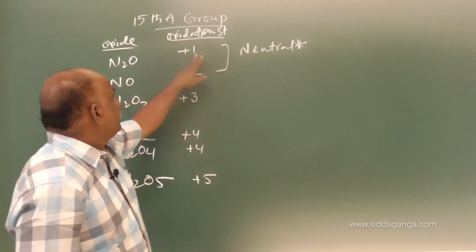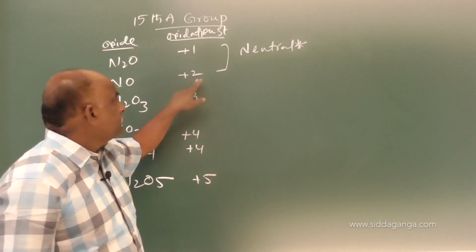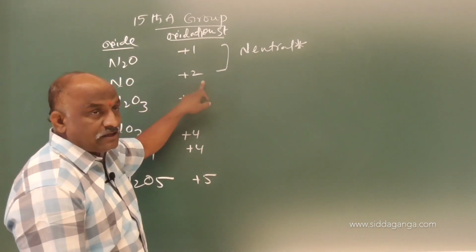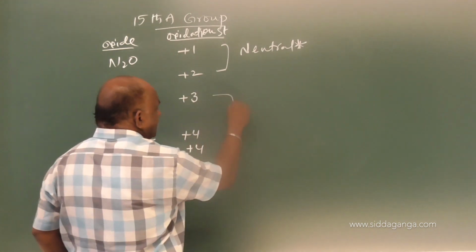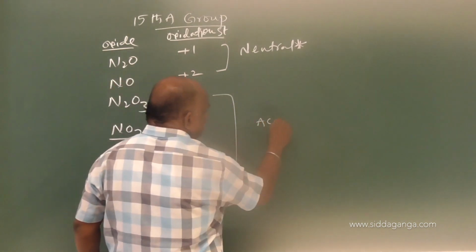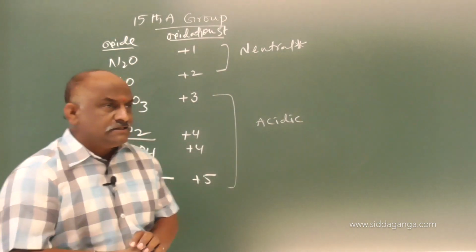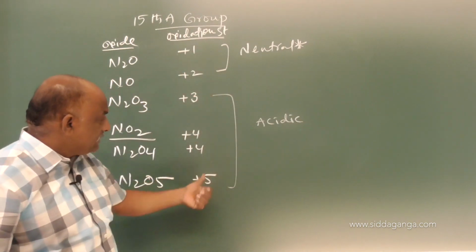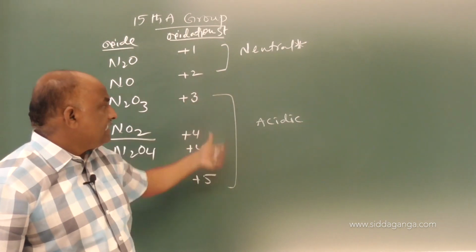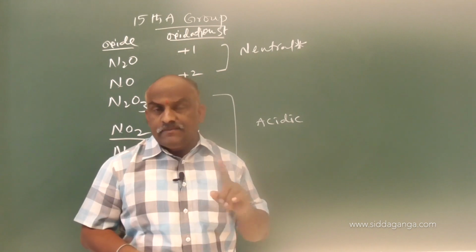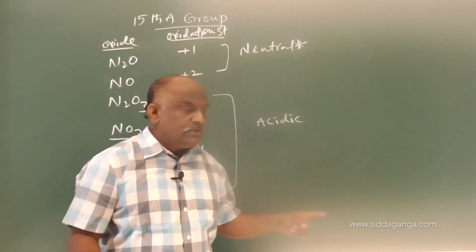So here +1, +2 oxidation numbers of nitrogen. Nitrous oxide is neutral oxide, nitric oxide also neutral oxide, and remaining 3 oxides are acidic oxides. While oxidation number increases, acidic strength also increases.